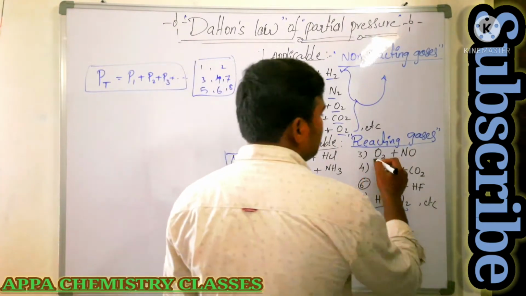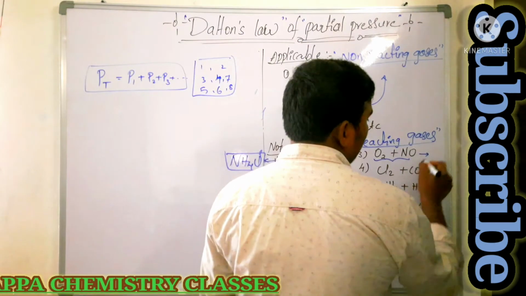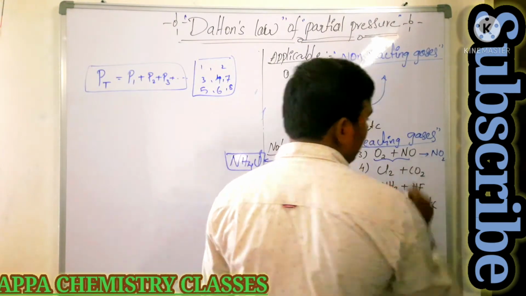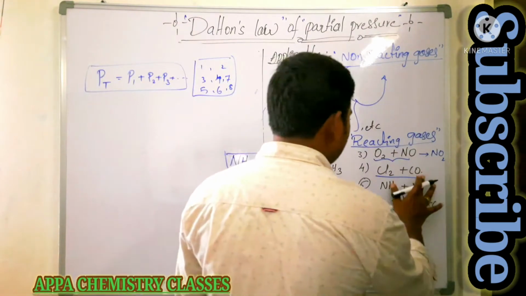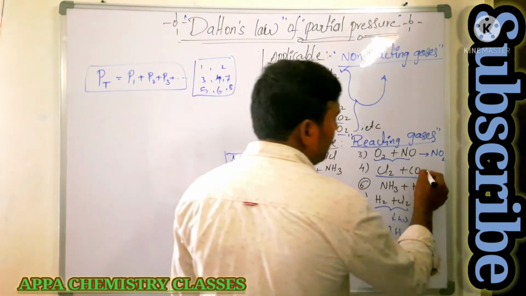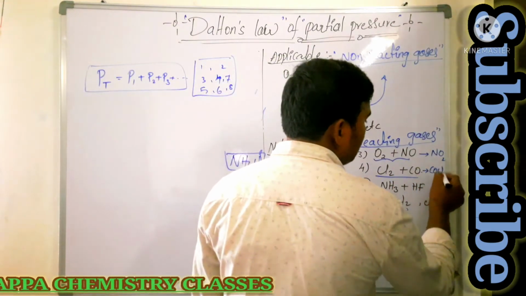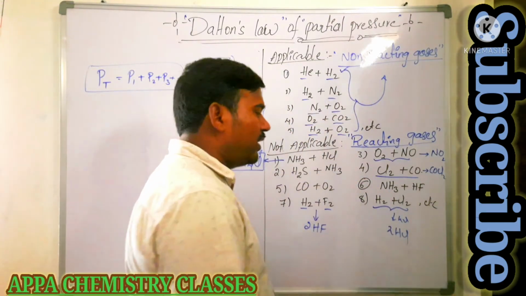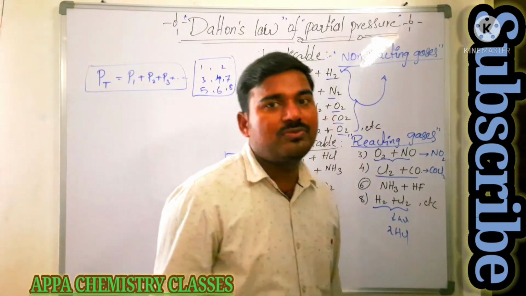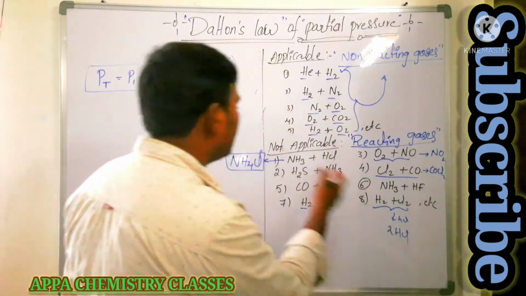You take oxygen and nitric oxide. By combining these two, we get nitrogen dioxide. When chlorine and carbon monoxide react, what happens? We get phosgene gas, COCl2, a most poisonous gas. Ammonia and HF, when they react, give ammonium fluoride. These are all reacting gases.